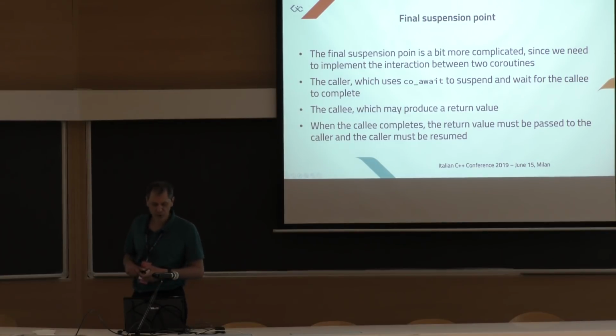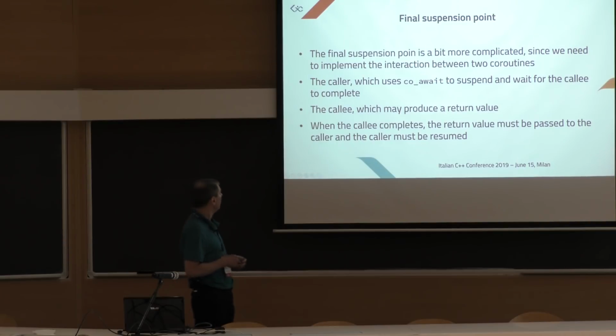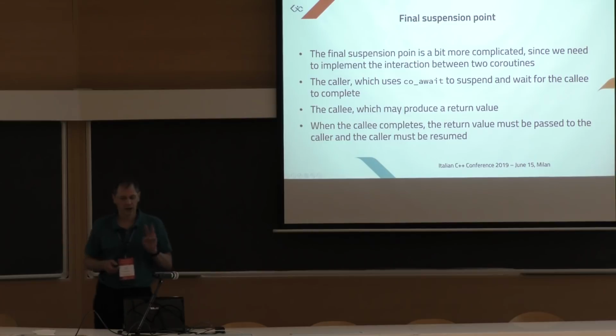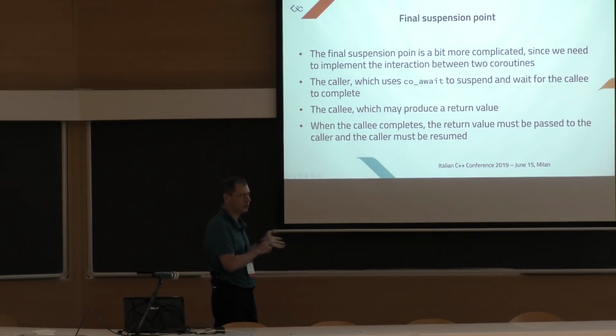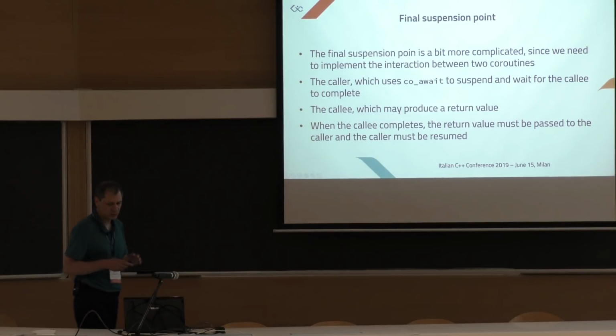And the final suspension point is more interesting, and actually a bit more complicated, because it's here that we need to manage the other case, which is the case where a coroutine awaits another coroutine. We need to do some other things.